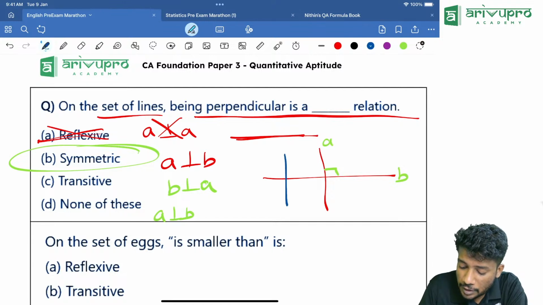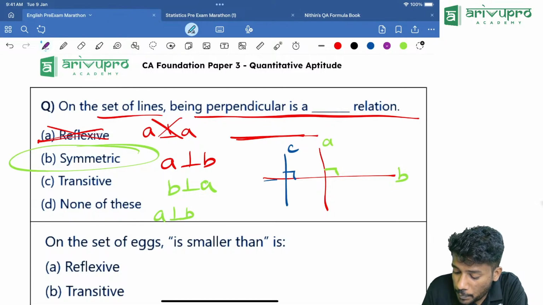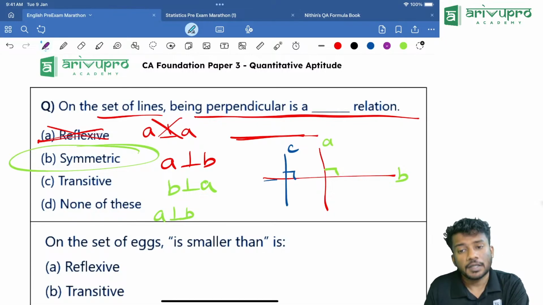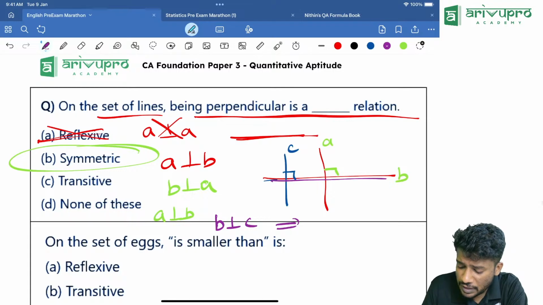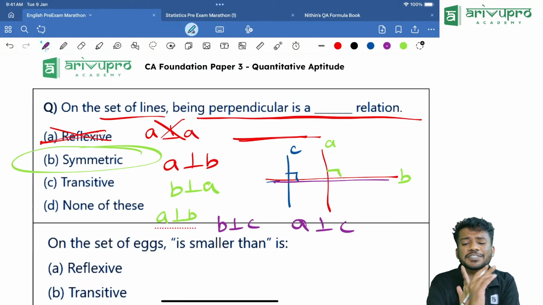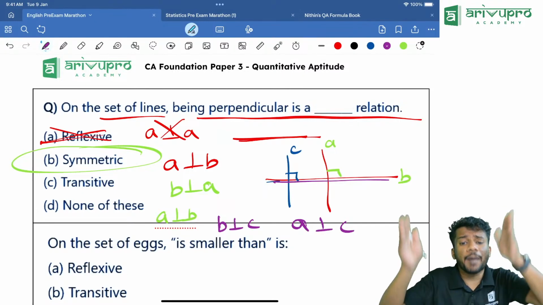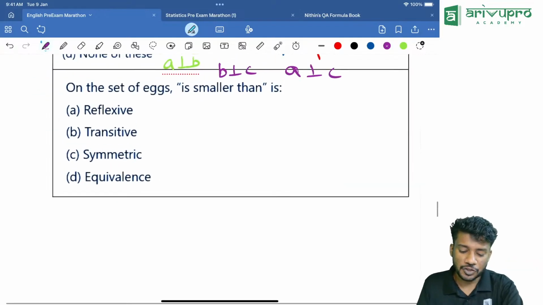So there is another line called C that is perpendicular to B. Then can we say that B is perpendicular to C? Can we say that A is perpendicular to C? No, A is not perpendicular to C. They are parallel. That means it is not transitive. Answer is Option B, symmetric itself.